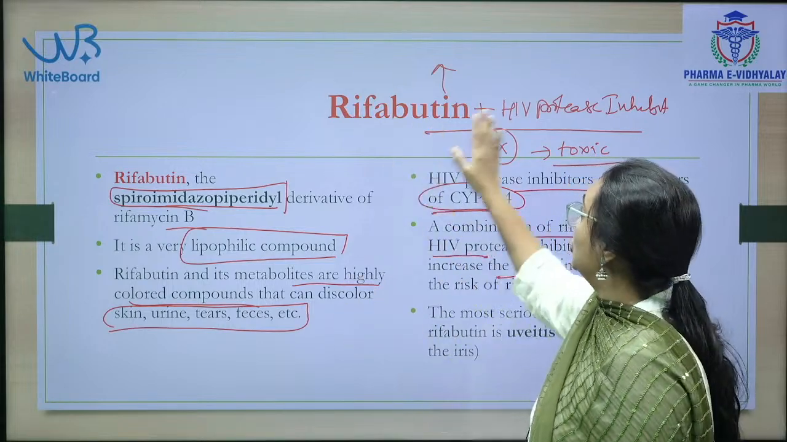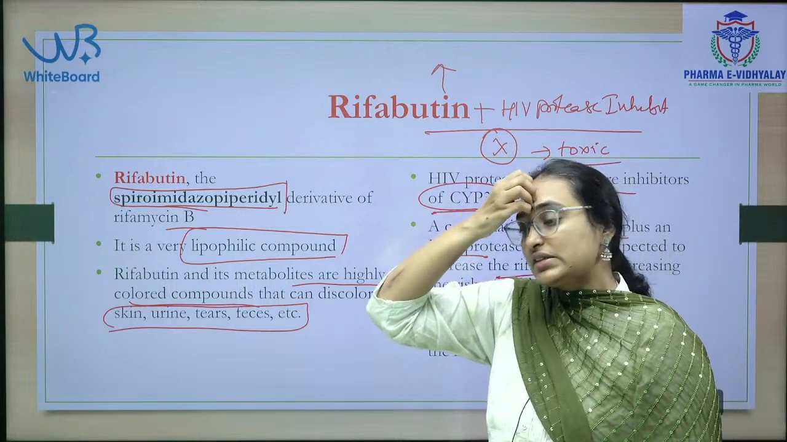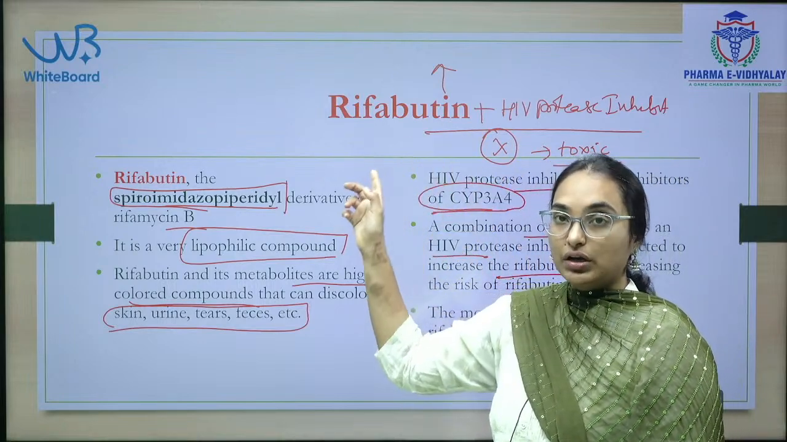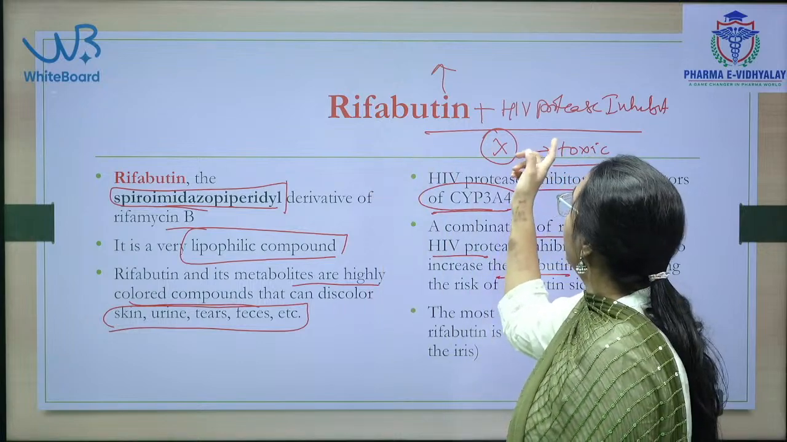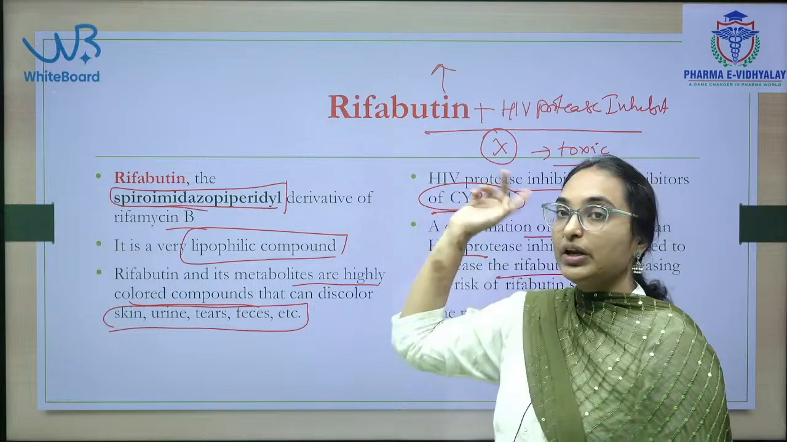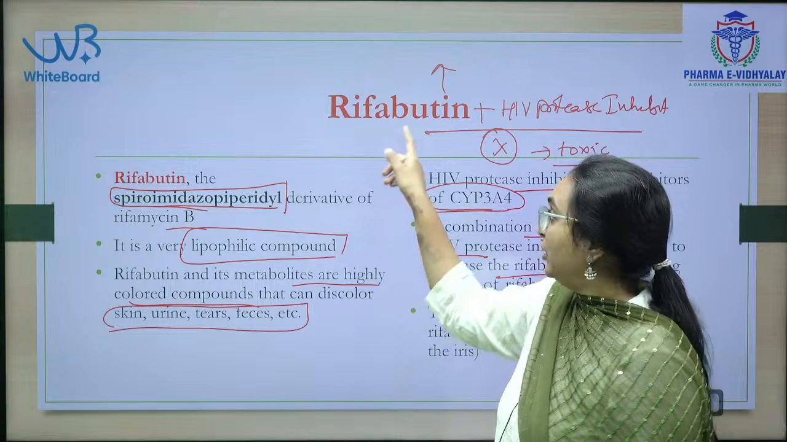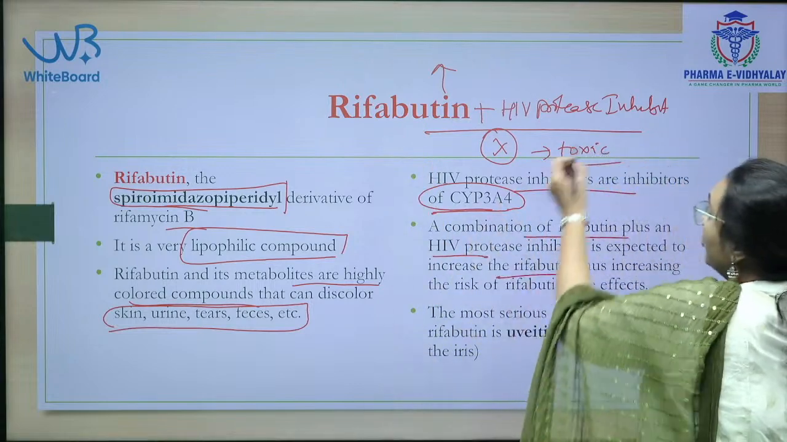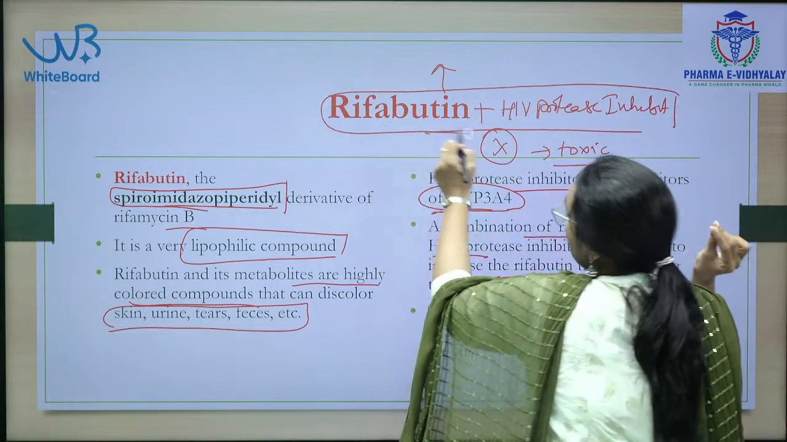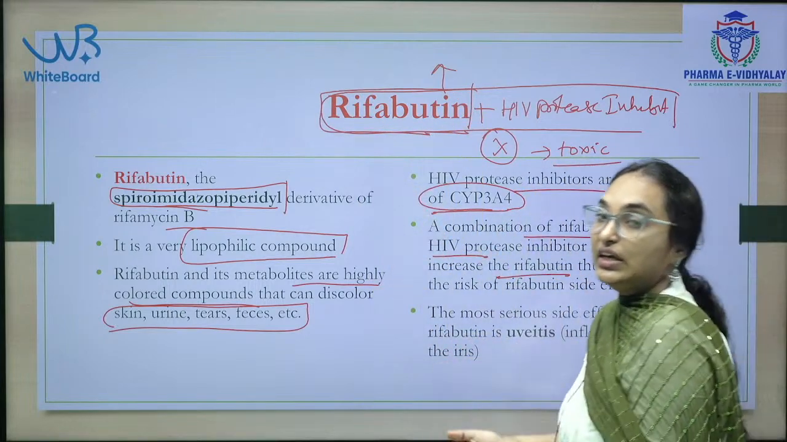So rifabutin should not be taken with HIV protease inhibitors. A question will be asked like this: which of the following drugs should not be taken along with HIV protease inhibitors, or rifabutin should not be taken along with which of the following drugs? So 4 options will be asked. The combination of rifabutin and HIV protease inhibitors is a deadly combination and should not be taken. Why? Because the side effects of rifabutin will be increased.